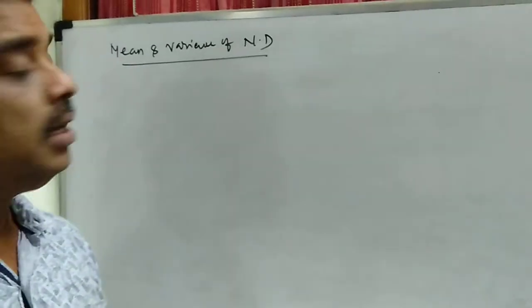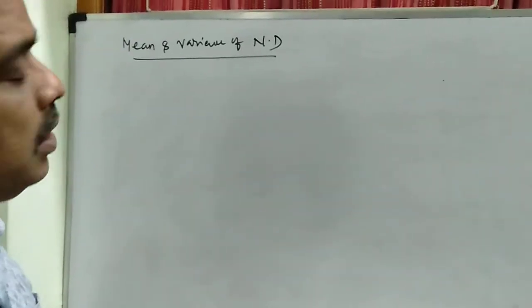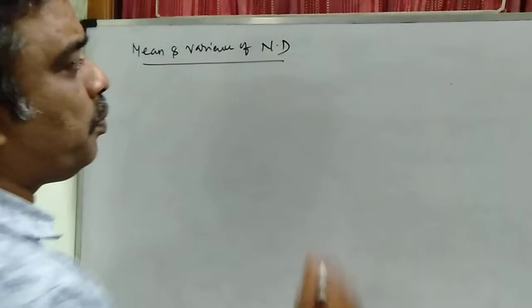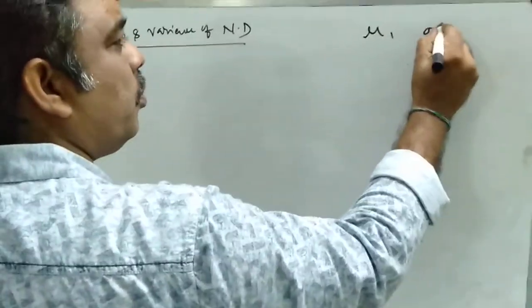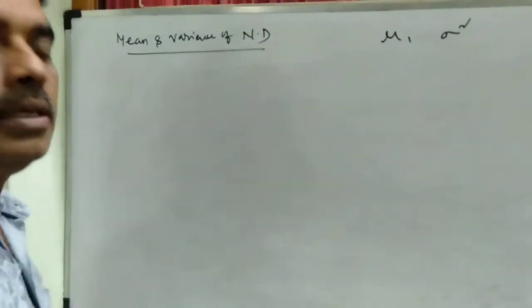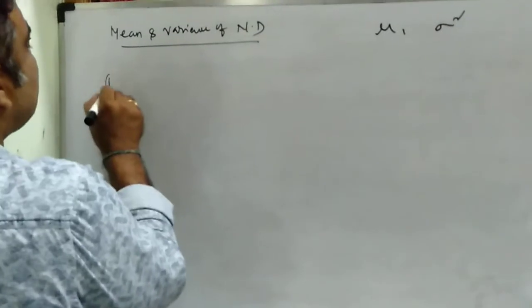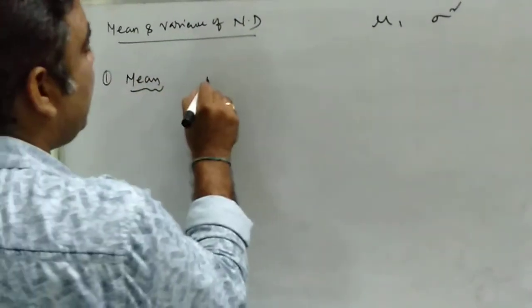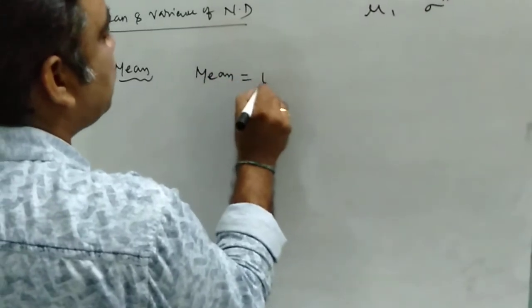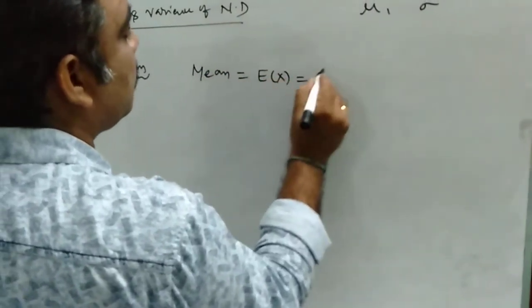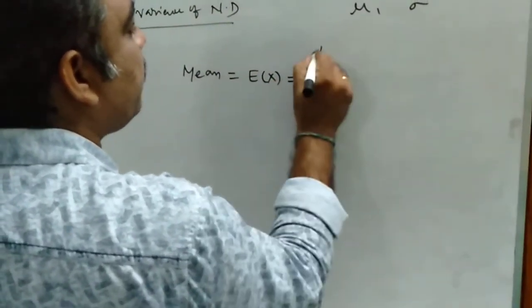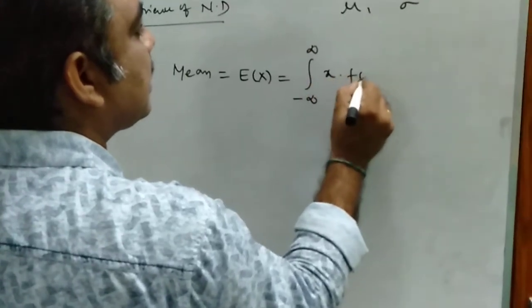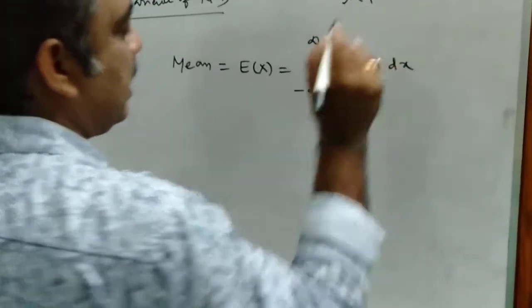Now we see the mean and variance in the normal distribution. I am going to prove that the mean is equal to mu and variance is equal to sigma square. So the first one is the mean. What is the formula for mean? The mean is equal to the expected value of x, which is the integral from minus infinity to infinity of x into f of x into dx.